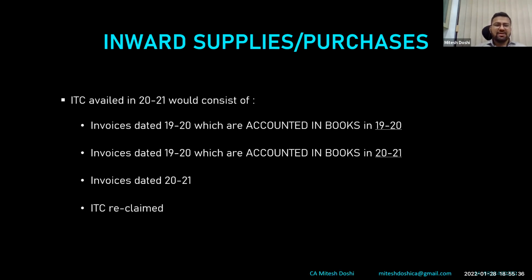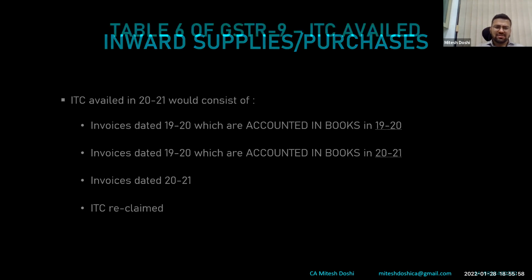And the third would be invoices dated 2021 that would be availed in 2021. Another possible scenario is that ITC has been reclaimed: ITC of 1920, 1819 or 1718. I have not paid within 180 days, so as per rule 37, I was supposed to reverse it. Now I have paid it after the dispute has been settled after 2 to 3 years, and now I'm reclaiming it. How do we disclose that? There is a possibility that it has also been taken in 3B.